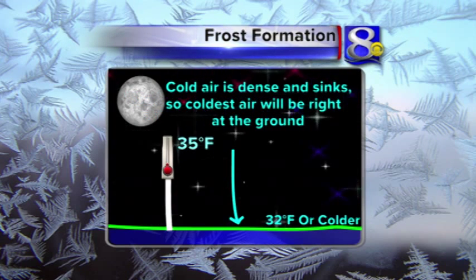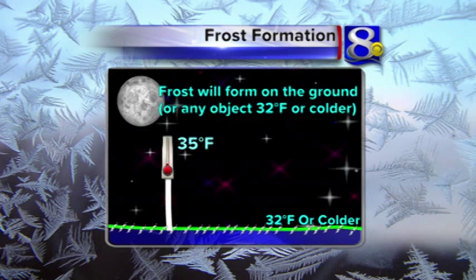So when we do get a thermometer down at that ground level, say it is 35 degrees at that surface observation, cold air is more dense than warm air. So when that warm air escapes, the cold air sinks right to the ground. So that ground could be 32 degrees or colder, and then that is why you'll get that frost that forms on the ground when that air temperature might be 35.